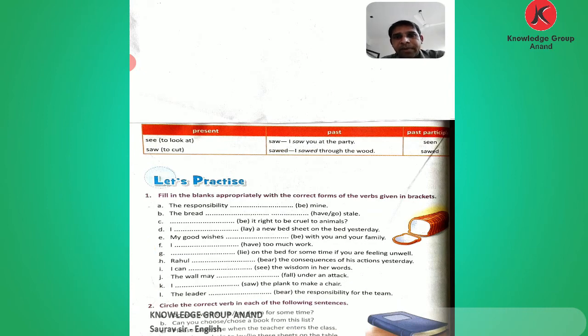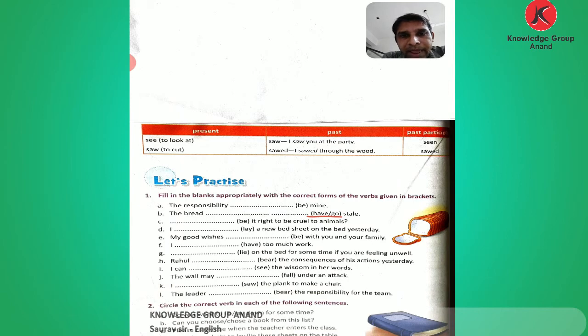Okay, here are given two exercises. I will explain only one, and the second one is for you as homework. Here is the fill in the blanks: fill in the blanks appropriately with the correct forms of the verbs given in the brackets. The responsibility blank mine, here the be form is given. Which be form do we put? We put the present, singular. The responsibility is mine.